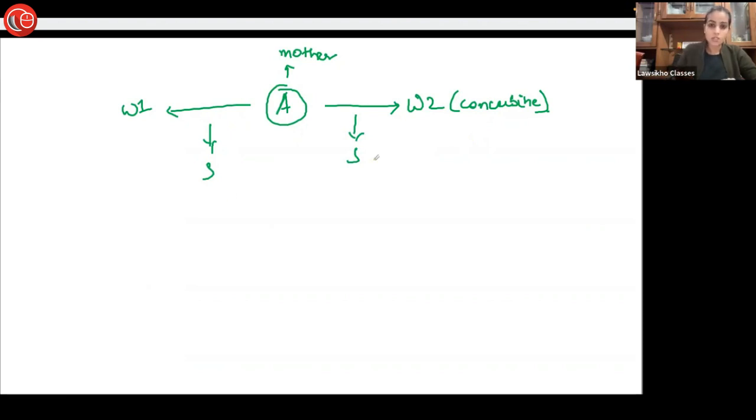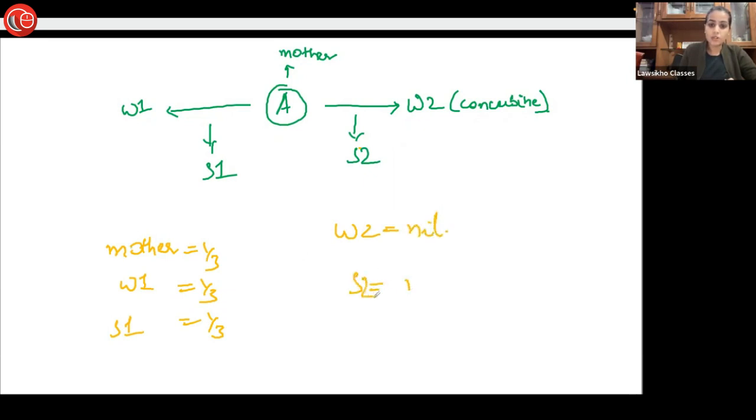Clear about this thing? So here, this son will be illegitimate, and this son S2 will not even be granted statutory legitimacy because she's a concubine, not a married woman. So in this case, the calculation of shares would be mother, W1, S1, 1/3, 1/3, 1/3. W2 will get nil because she's a concubine, and S2 will also get nil. Any doubts as to this thing?